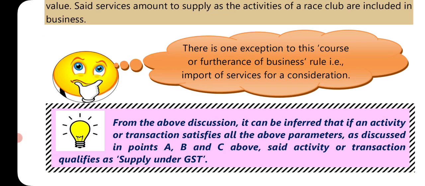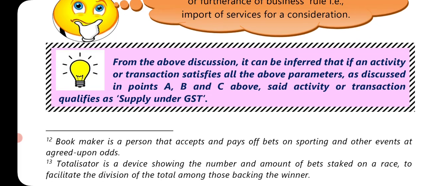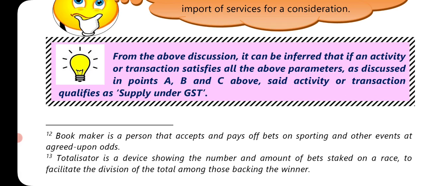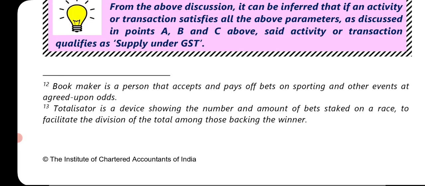There is one exception to this course or furtherance of business rule, that is import of service for a consideration. From the above discussion, it can be inferred that if an activity or transaction satisfies all the above parameters as discussed in points A, B and C above, said activity or transaction qualifies as supply under GST.